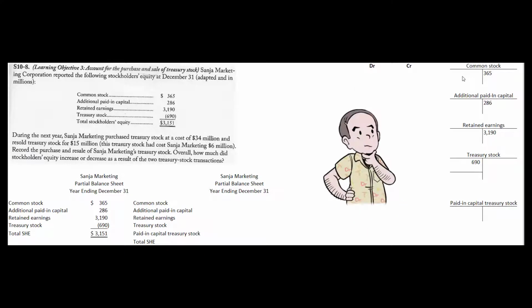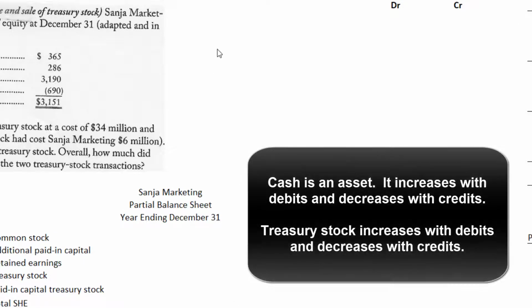Let's first do the journal entry for the repurchase of the $34 million of treasury stock. Super easy in the cost method. What's happening to cash? It's going down. Cash is an asset. Assets decrease with credits. So we're going to credit cash for $34 million. Hence, we must be debiting treasury stock for $34 million. And that makes sense because we said that treasury stock has a debit balance.